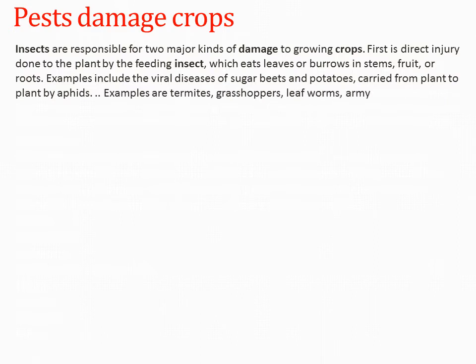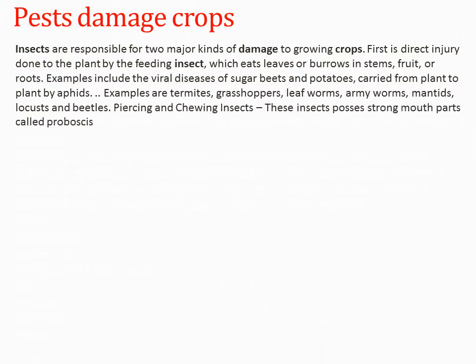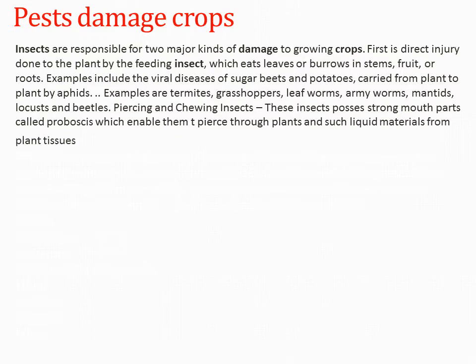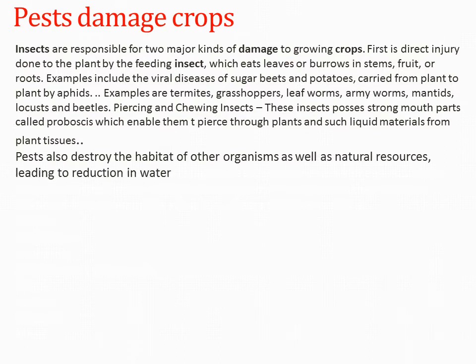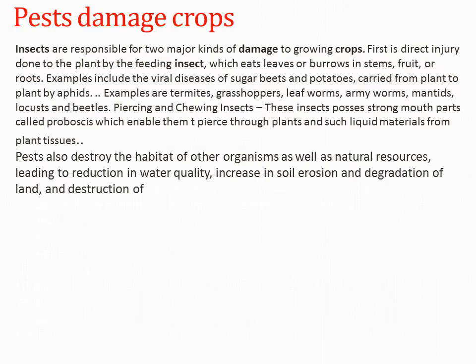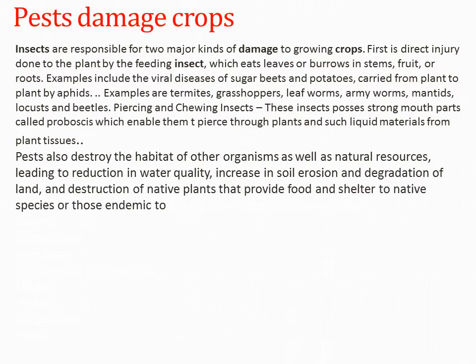Examples are termites, grasshoppers, leaf worms, armyworms, locusts, and beetles. Piercing and sucking insects possess strong mouth parts called proboscis, which enable them to pierce through plants and suck liquid materials from the plant tissue. The second is indirect damage, for example viral diseases of sugar beets and potatoes carried from plant to plant by aphids.